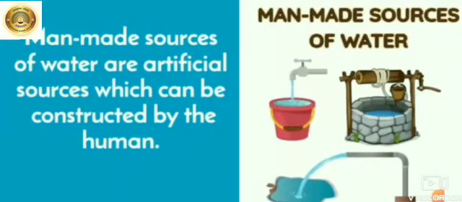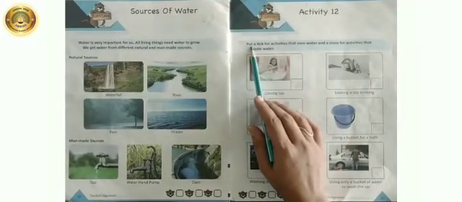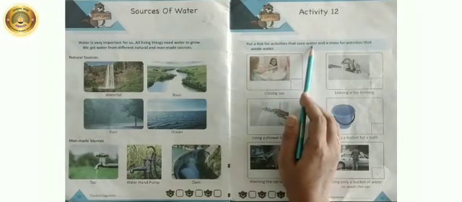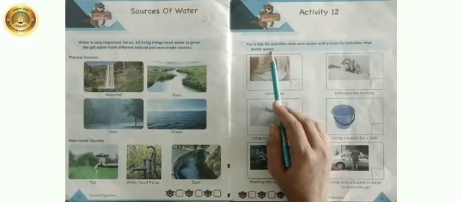Next, man-made sources of water. Man-made sources of water are artificial sources which can be constructed by the human. Children, now let's do our activity. The activity is put a tick for activities that save water and cross for activities that waste water.